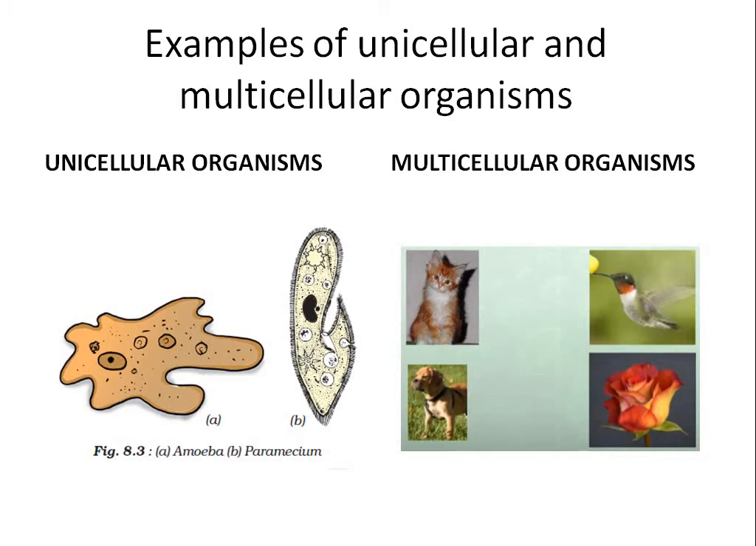Examples of unicellular and multicellular organisms, you write their names. The first two are given here, and the rest you know the names of multicellular organisms by looking at the picture. You can write the first one, amoeba and paramecium, unicellular organisms, and in the place of paramecium you can write bacteria also. You can write yeast also. These are all unicellular organisms, and you will learn more unicellular organisms now.